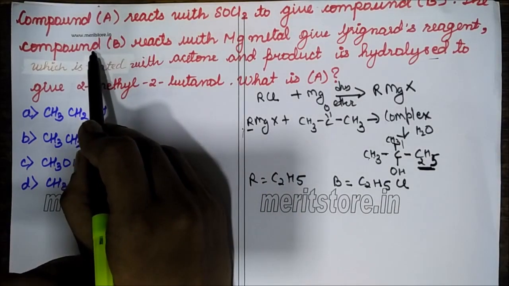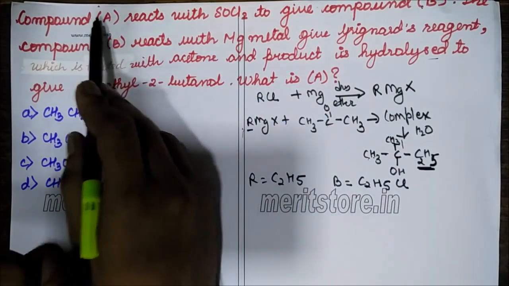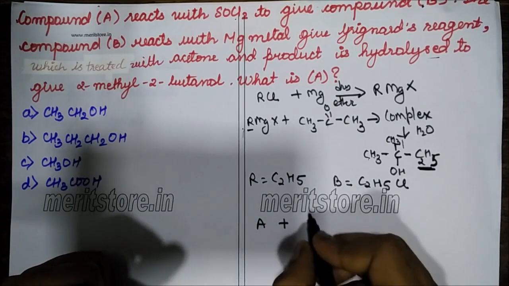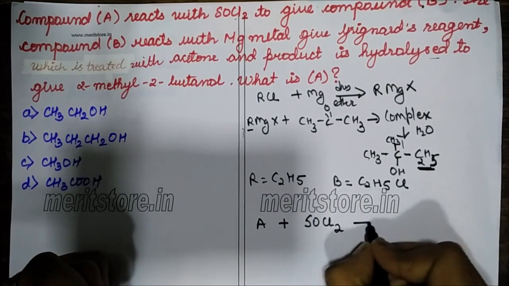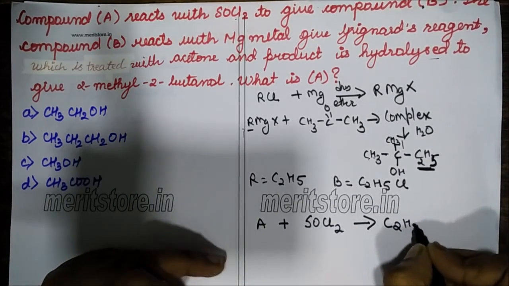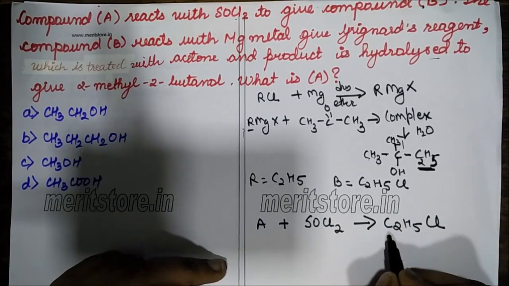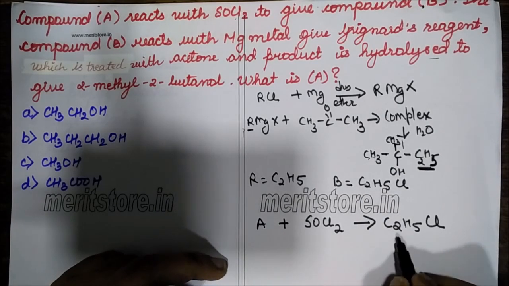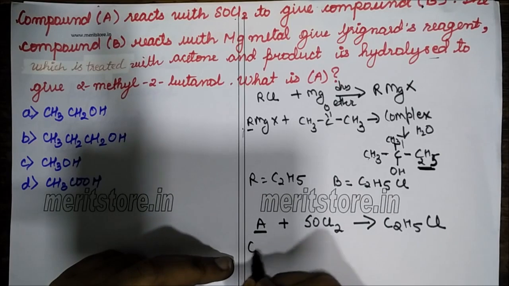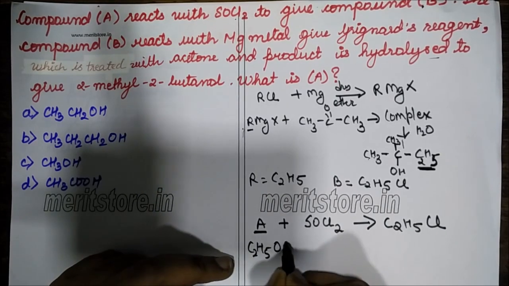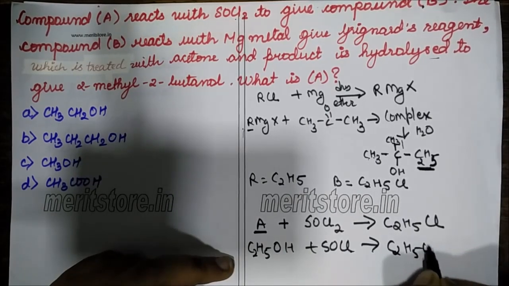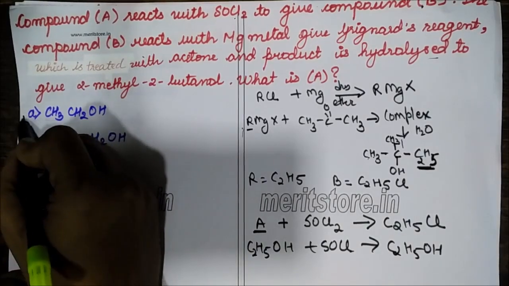Now it says, how is compound B formed? Compound B is formed when compound A reacts with SOCl2 to form ethyl chloride. Okay, so it has to be an alcohol, right? Alcohol will be reacting with SOCl2, and the alkyl part would be C2H5. Okay, so A will be C2H5OH, which with SOCl2 will give ethyl chloride. So my correct answer is A.